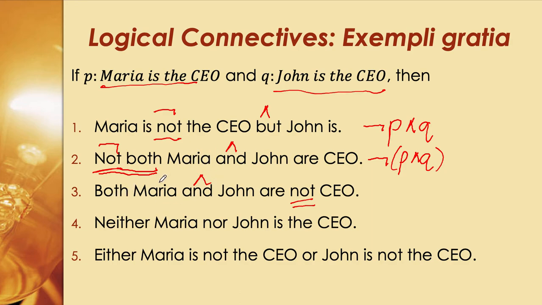Here, both Maria and John are not the CEO, meaning it's clear to see that it's not Maria and it's not John who are the CEO. Again, for number two, what we're talking about here is that Maria and John at the same time are not both CEOs. Number three, each one of them, either Maria or John or both of them, cannot be CEO. So how can we write that? Maria is not a CEO, and John is also not a CEO.